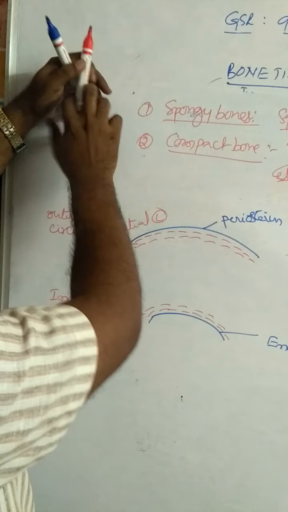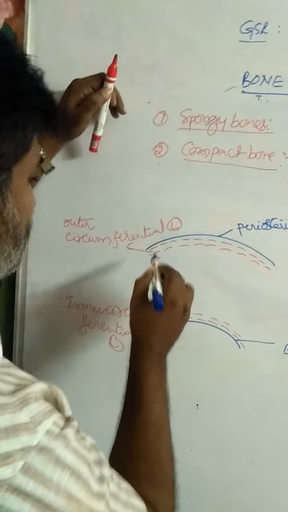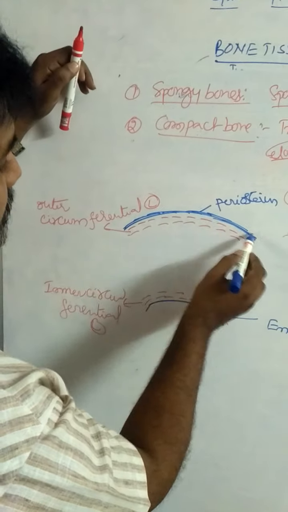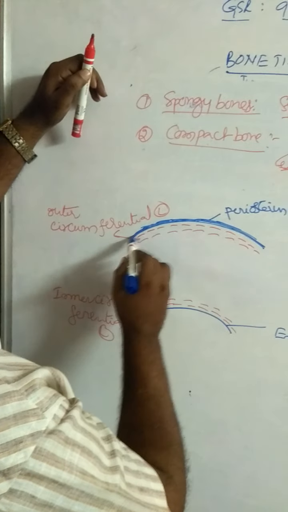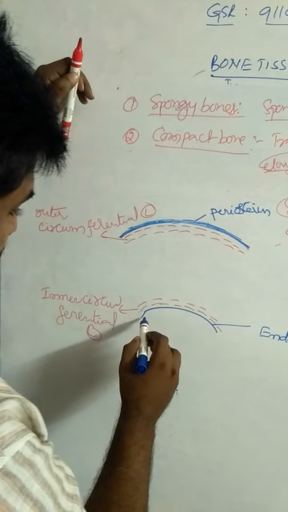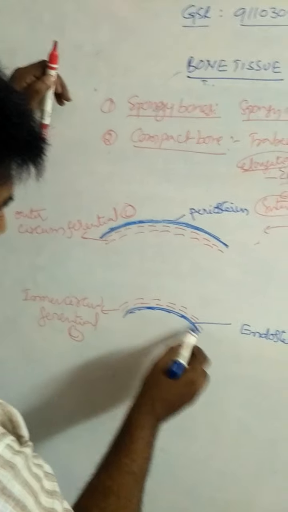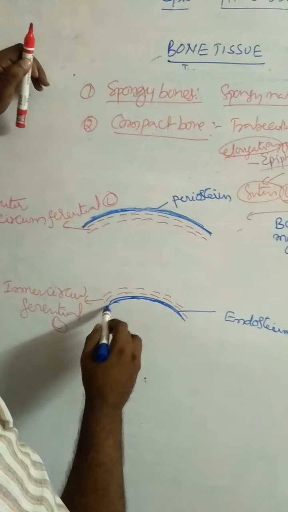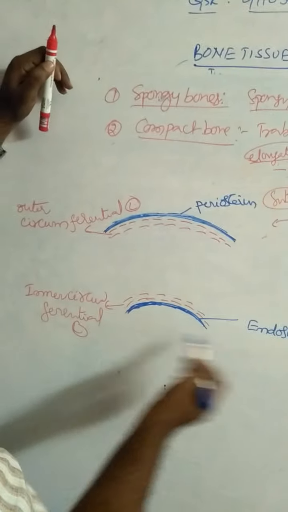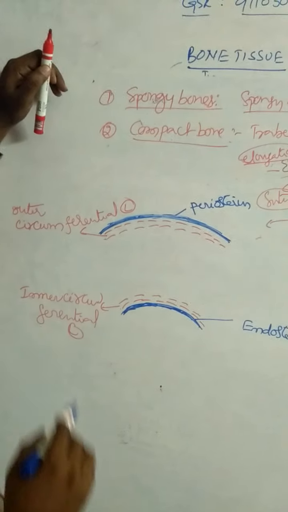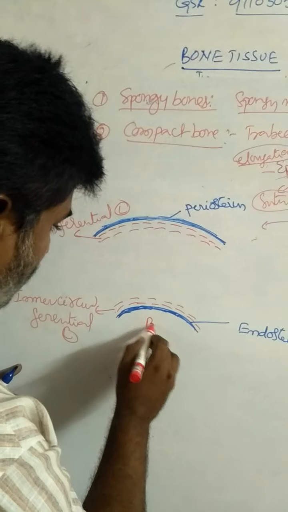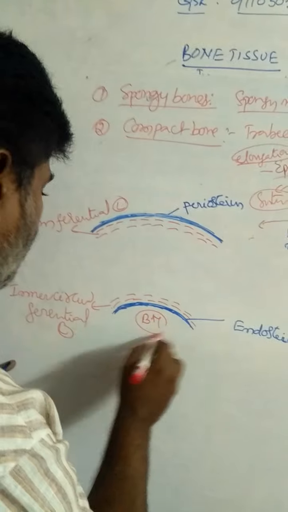Outer circumferential lamellae are present beneath the periosteum. What is the position of outer circumferential lamellae? Beneath the periosteum. What is the position of inner circumferential lamellae? They cover the endosteum. This is the bone marrow cavity.